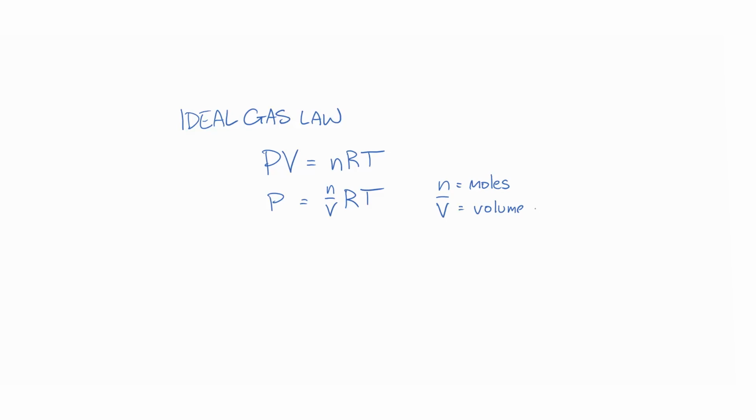A timely reminder. Usually, concentration refers to the molarity of a solute dissolved in solution. But reactions can also involve gases, and they also have a concentration. Recall that for gases, PV equals nRT. We can rearrange that. P equals n over V times RT. n over V is moles over volume. In other words, that's the concentration. This form of the equation tells you that concentration is directly proportional to the partial pressure of a gas.